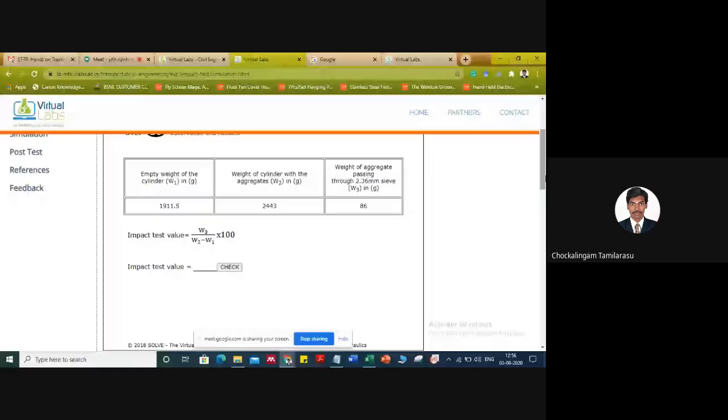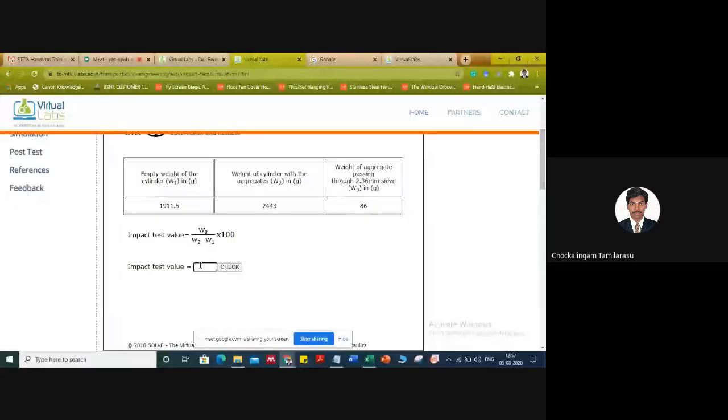The formula is the weight of aggregate passing 2.36 mm divided by the weight of the aggregate taken, so W3 divided by W2 minus W1. That is 86 divided by 2443 minus 1911.5, so it is around 16.18%. Let's check it out.